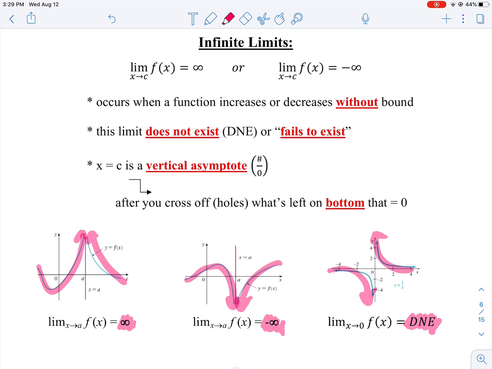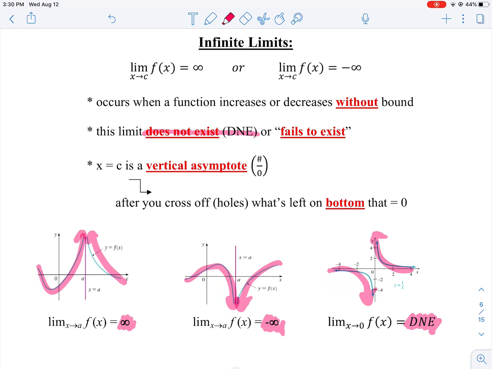But I don't want you to stop there. I don't want you to say just because there's a vertical asymptote in our way, the limit doesn't exist. I want you to say, well, does it just go up to positive infinity? Does it just go down to negative infinity? Or does it really not exist? So technically, if you say the limit doesn't exist as you hit a vertical asymptote, you're not wrong. But I'm going to ask you to go a little bit farther. I'm going to ask you, does it just approach positive infinity, negative infinity, or does it truly not exist?